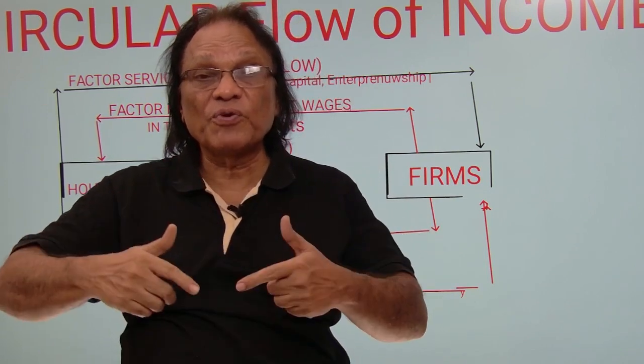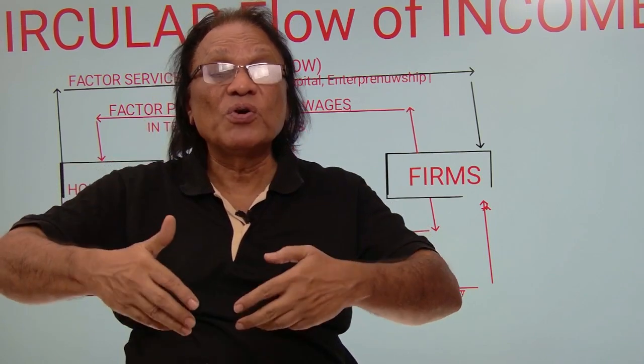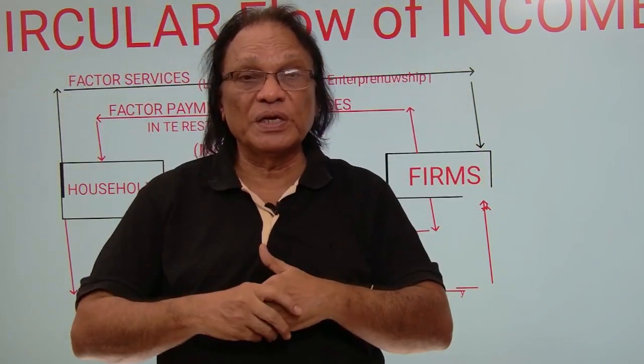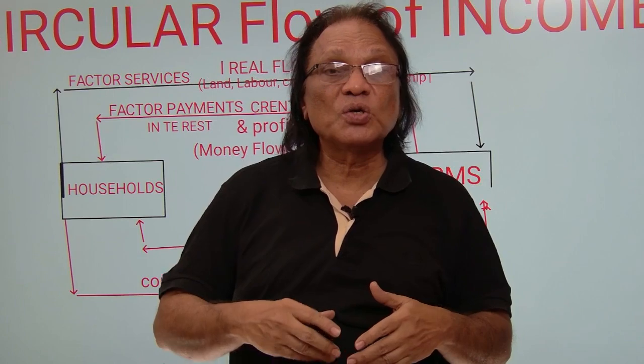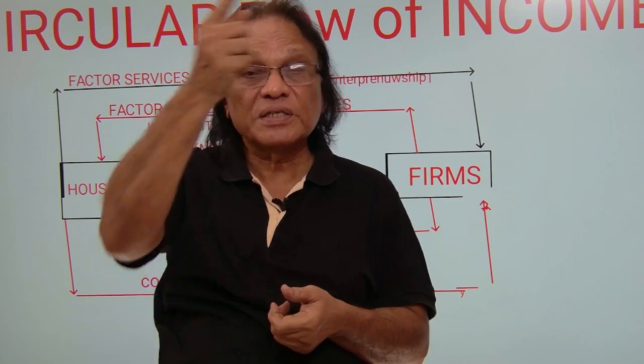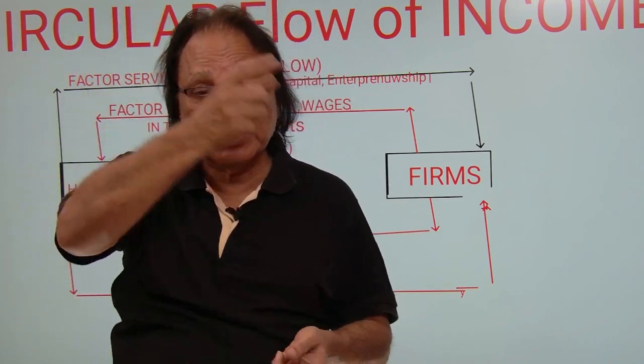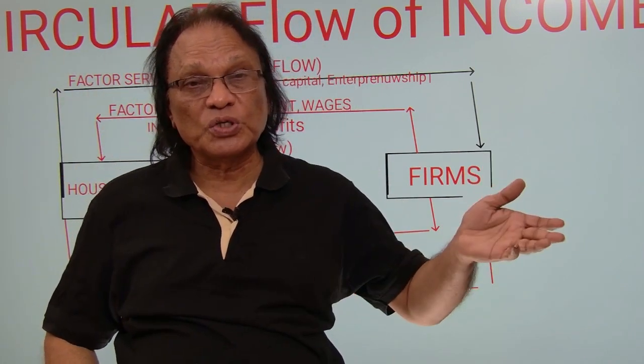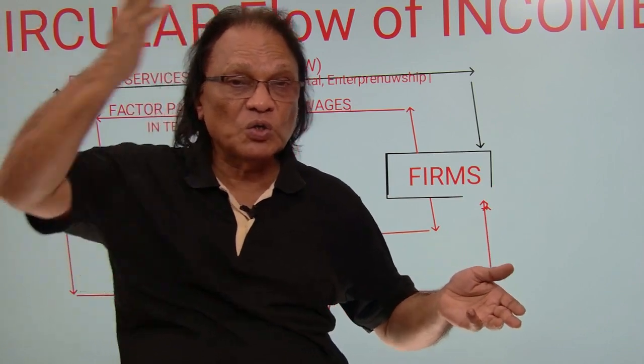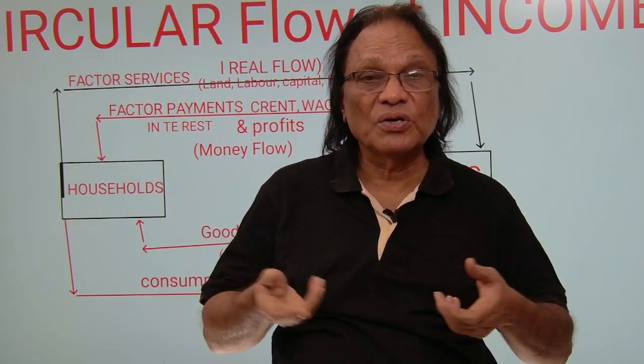So here, every money flow has an opposite real flow. Every real flow has an opposite money flow. That means there are two real flows and two money flows taking place in a two-sector economy. Since the money is flowing in the economy in a circular manner from households to the firms, from firms to the households, we call it as circular flow. It is flowing in a circular manner all the time. That's why it is called circular flow.